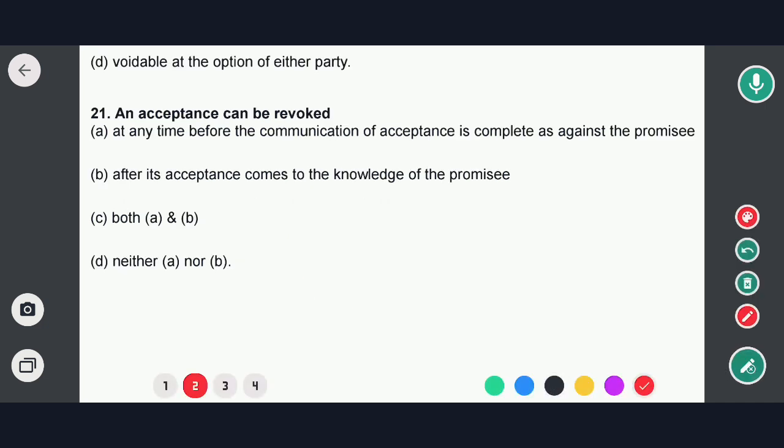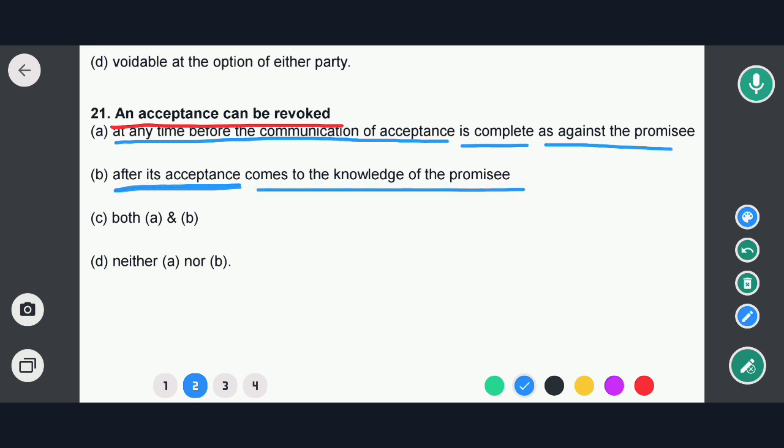So the first question is: an acceptance can be revoked. Options are: A, at any time before the communication of acceptance is complete as against the promisee. Option B, after his acceptance comes to the knowledge of the promisee. Option C, both A and B. Option D, neither A nor B. So in this case, option A would be the correct answer.